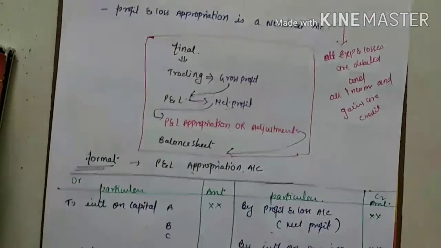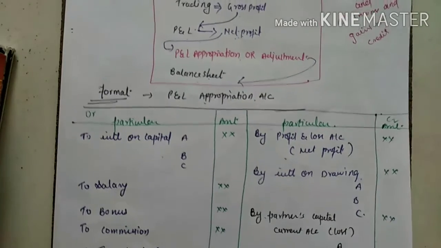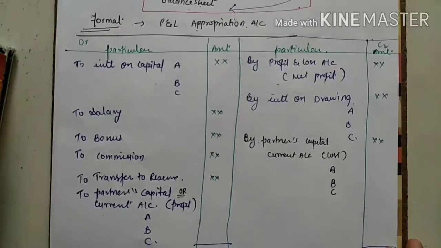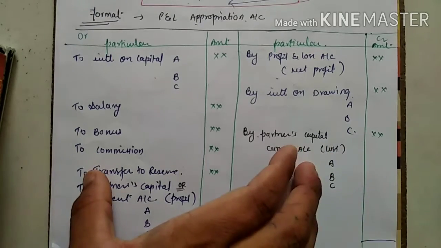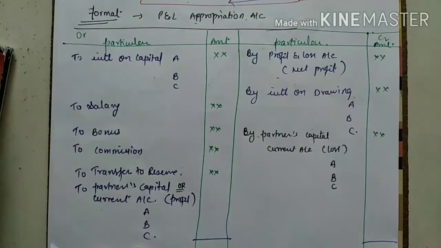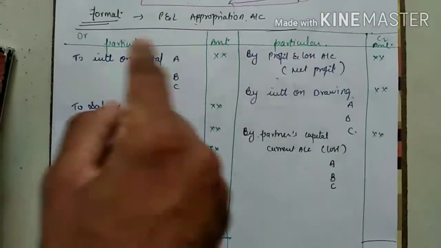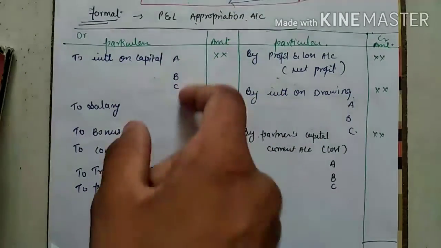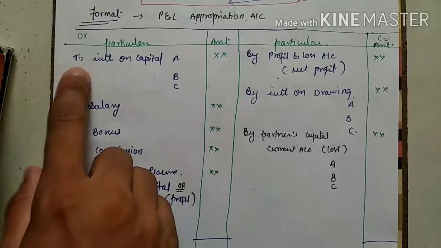Now come to the main part: the format of the P&L appropriation account is always fixed. The fixed format is here, you can see I have written all the terms which will come in the P&L appropriation account. Just see, and you have to learn it by heart because we have done this so many times. And I already told you the P&L appropriation account is a nominal account, correct? So debit and credit will be there. You have to make the P&L appropriation account as a heading with the particular amount. You can make two amount columns, an inner amount column and an outer amount column. Both are clear. Now come to the debit side.